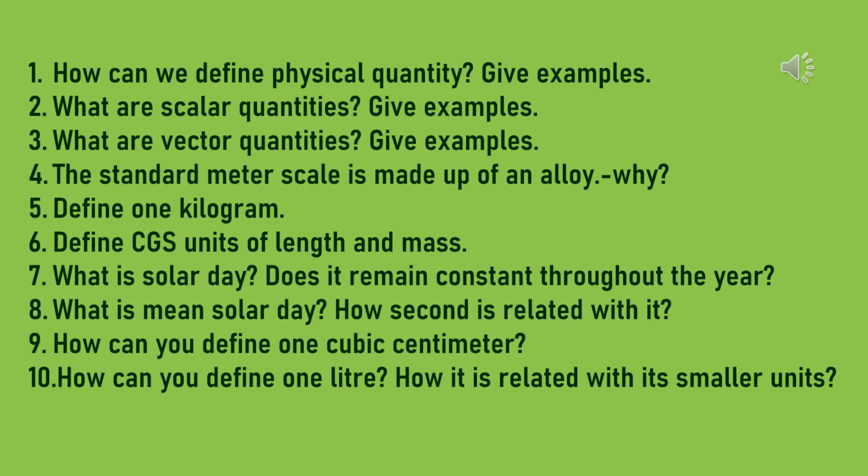So first question, how can we define physical quantity? Give examples. Answer: anything that is observable and measurable is called a physical quantity. Examples are length, breadth, height, mass, time, volume, weight, etc.